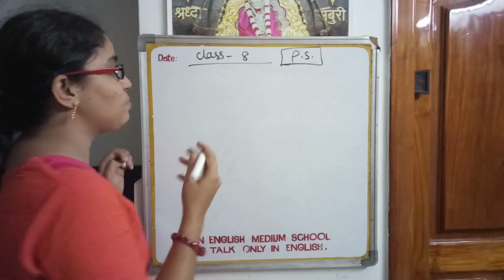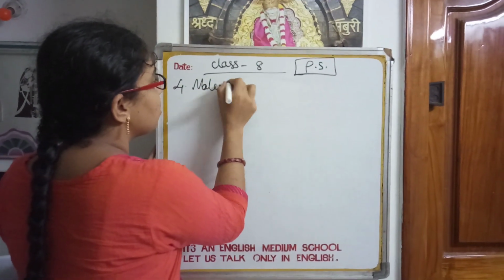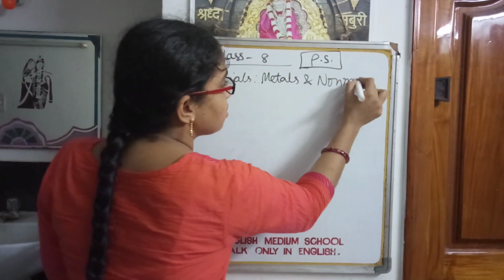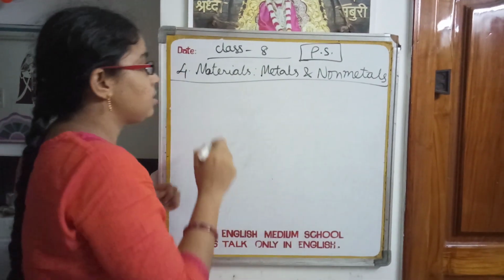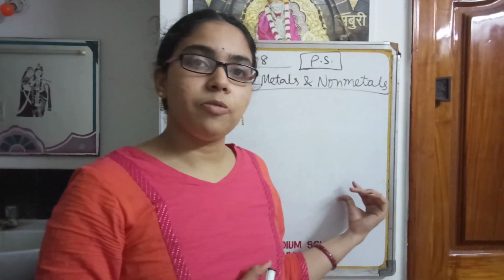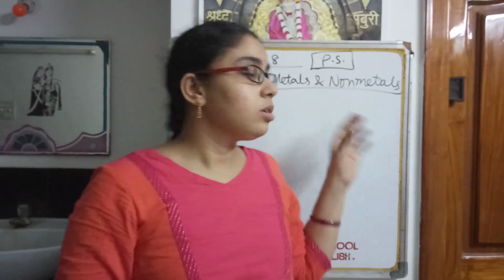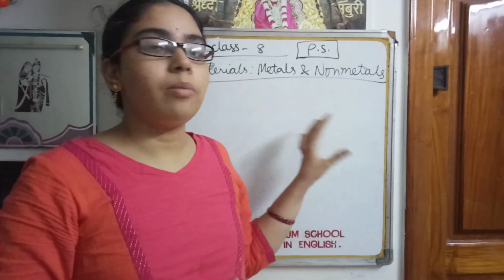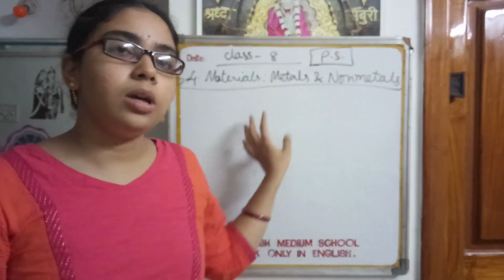In this session I am going to explain a new lesson, that is metals and non-metals. It is the fourth lesson in your textbook. In this lesson you are going to learn about some examples of metals and non-metals, and how we can distinguish them by using their physical and chemical properties. So: physical properties of metals and non-metals, chemical properties of metals and non-metals, and their uses, and what is meant by displacement reaction.